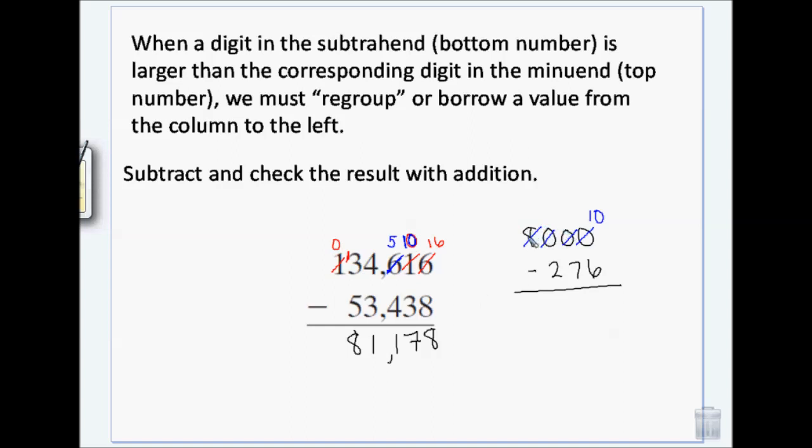Basically what happens is I borrow 1 from this 8 and I make this a 10, but then I borrow 1 from that 10 and I make it a 9. And then I borrow, that makes this a 10. Then I borrow 1 from that 10 and I make it a 9, and this makes this a 10. So when you have a row of zeros and you've borrowed, they become 9s up until the last one, which becomes a 10. Does that make sense? Okay. Then I can do my subtraction.